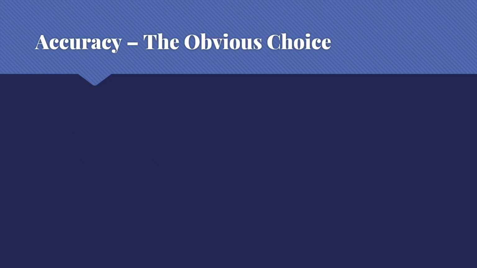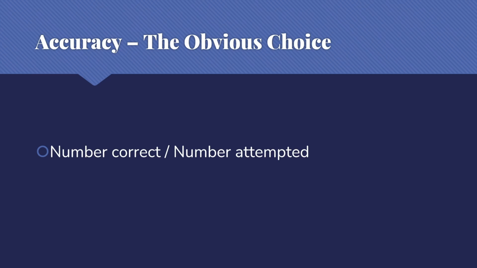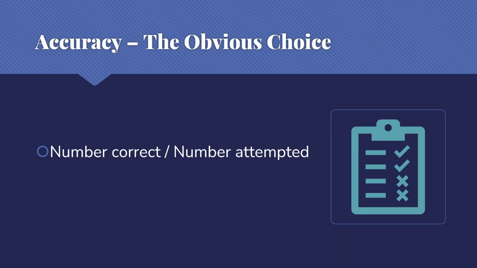The obvious choice here is often accuracy. Accuracy is the simple number correct over number attempted. So we're trying to do some task, we do 100 of them. How many did we actually get right? This is a familiar concept from school, from pretty much our earliest days. Your typical spelling test, you have maybe 10 words you need to spell. You got 9 of them right. You were 90% accurate.